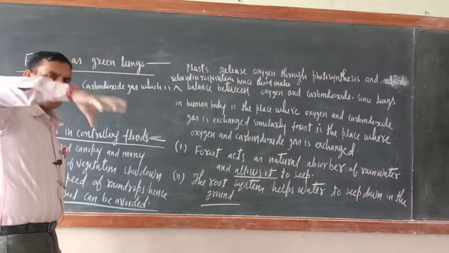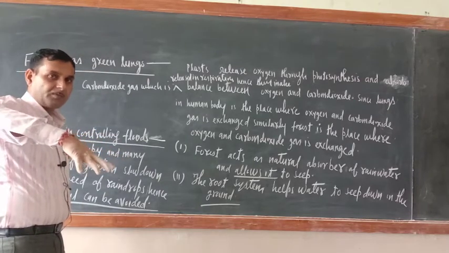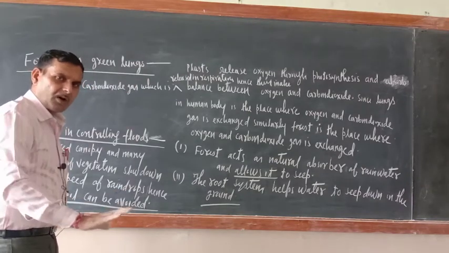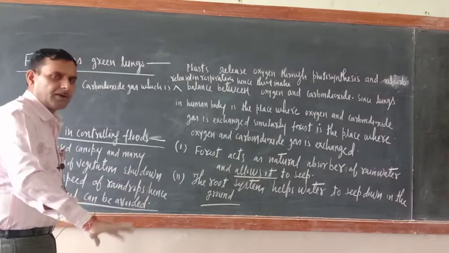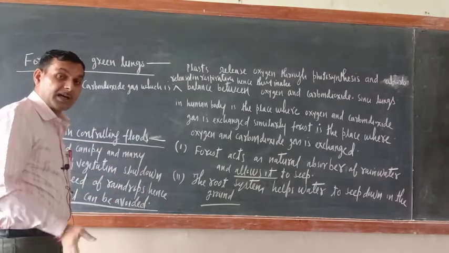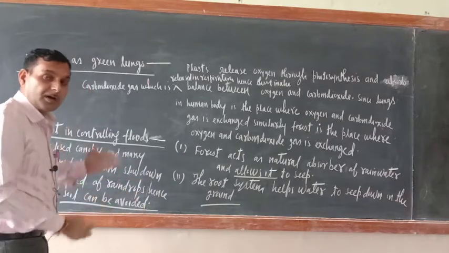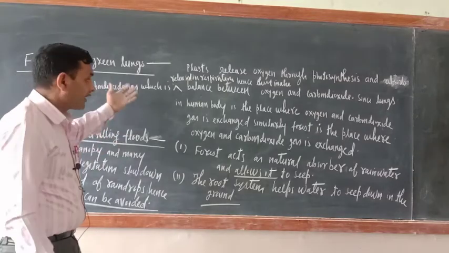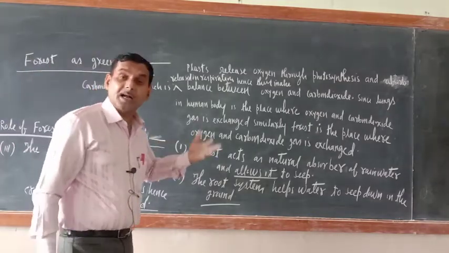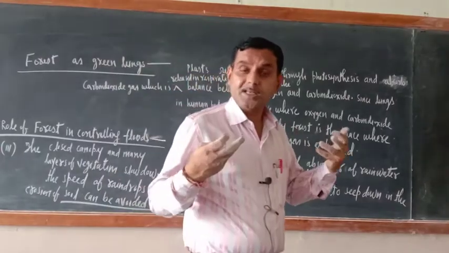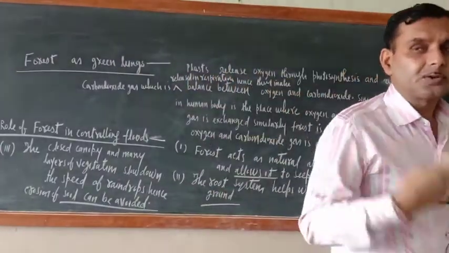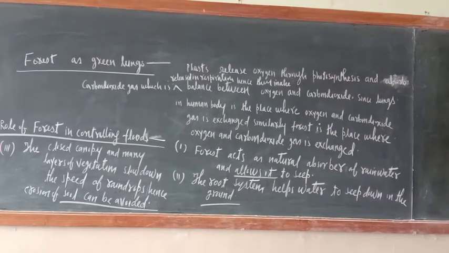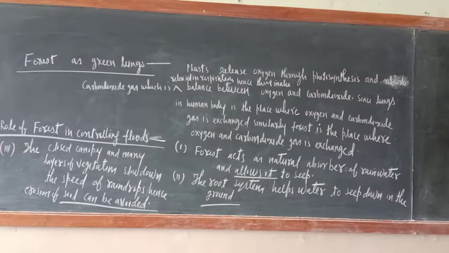Just see, if the speed of water will be less, then what would be there? Directly it will not fall on the surface of earth. Even if it is falling, slowly and slowly it will fall down. So all of a sudden there would not be the collection of a huge amount of water. So not only soil erosion can be avoided, the chances of flood can also be avoided if enough number of trees or forests are there in our surrounding. In this way, forest is helping to minimize the chances of flood. Okay.